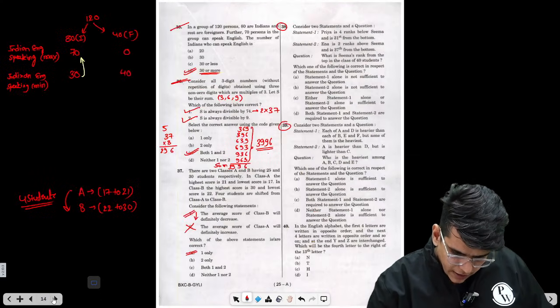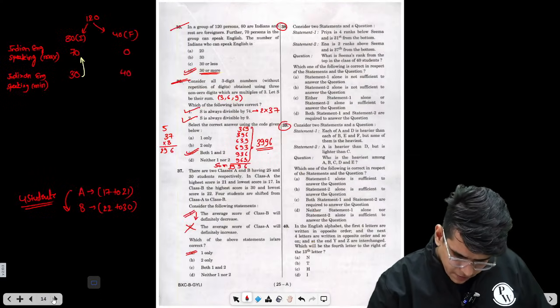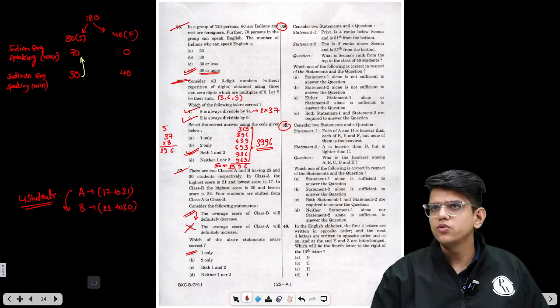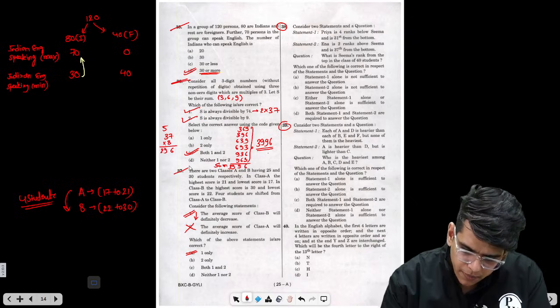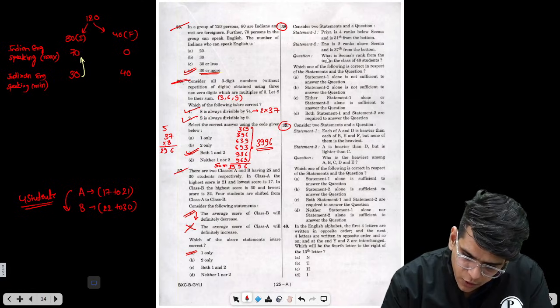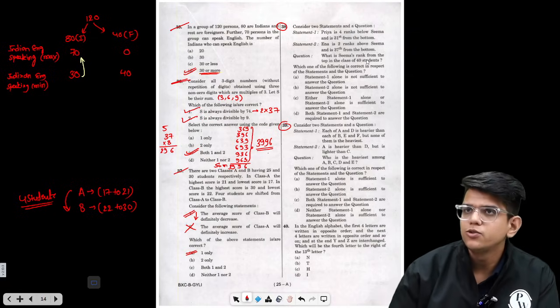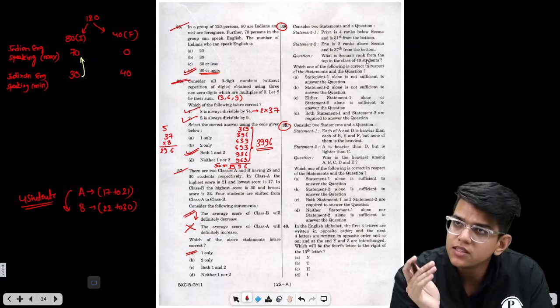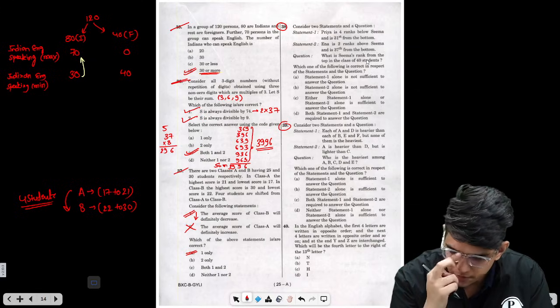Here we have done 25, 26, 37. 38 and 39 are left. Let's try to solve those. So basically this is a data sufficiency question. The question is, what is Seema's rank from the top in a classroom of 40 students? So basically Seema's rank from the top among 40 students is to be found out.